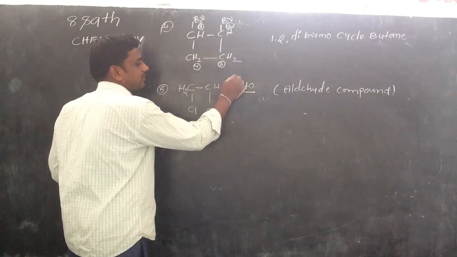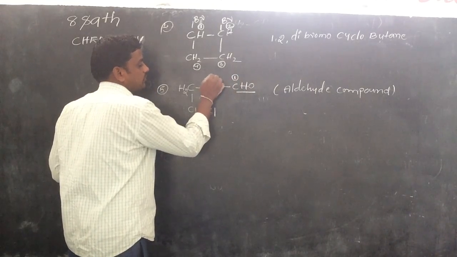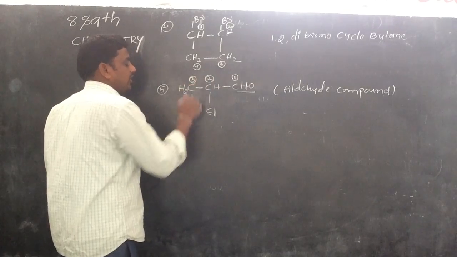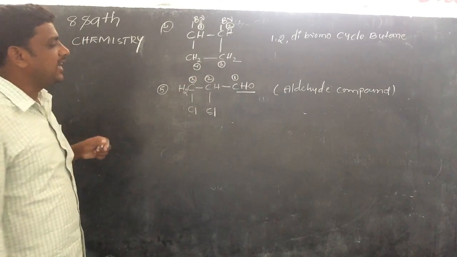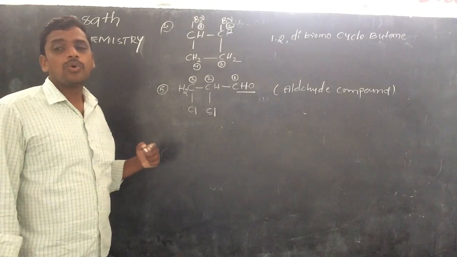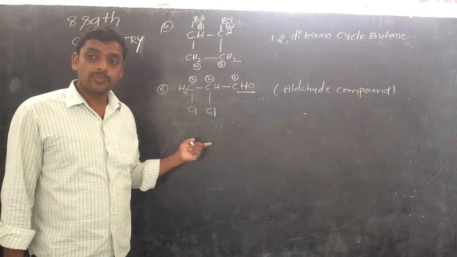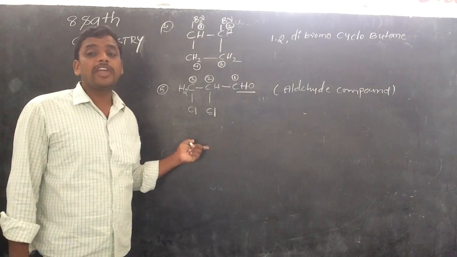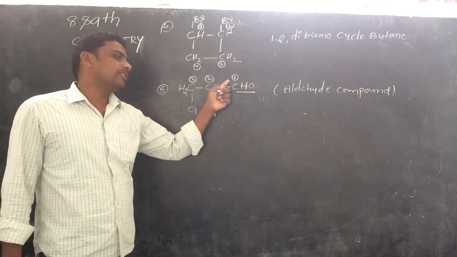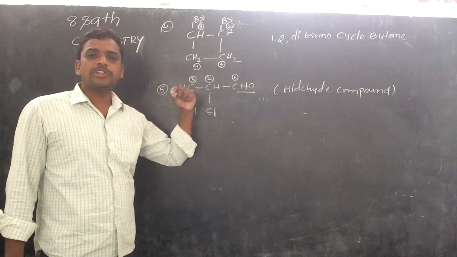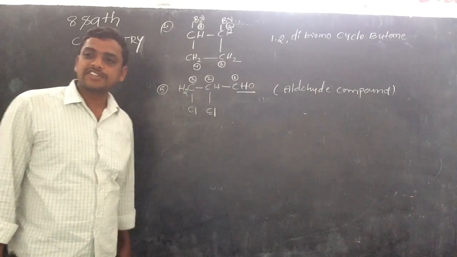We are giving the numbers 1, 2, 3. Can anyone say the IUPAC name of the given compound? 2, 3 dibromo, dichloro, propane 1-al. The aldehyde functional group is on the first position, so we also have to mention the position of the functional group.